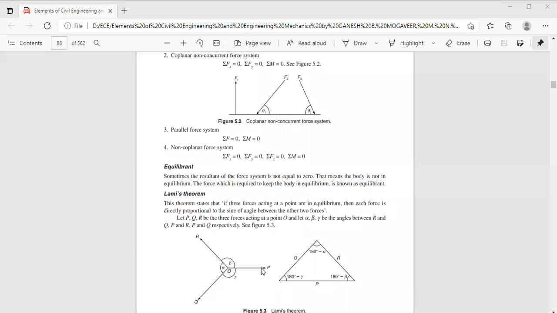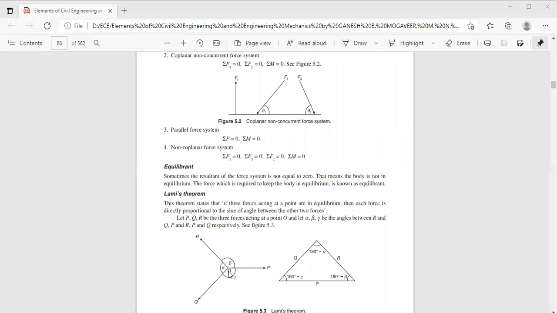Now, if I want the magnitude of a force, we'll be using the sine relation. If I want to find the magnitude of force P, it is P divided by sine alpha, where alpha is the angle between the other two forces. So the magnitude of each force is directly proportional to the sine of the angle between the other two forces: P divided by sine alpha, Q divided by sine beta, R divided by sine gamma.